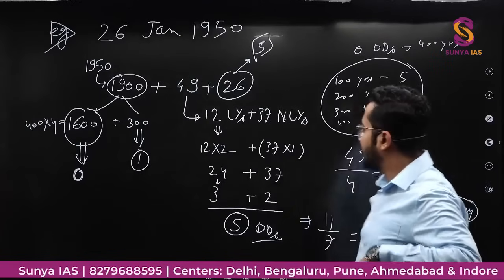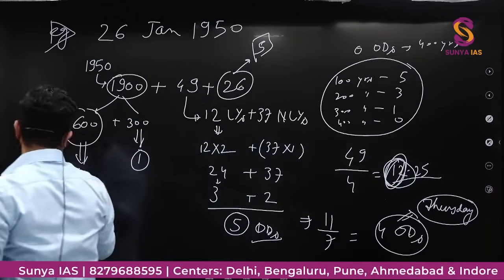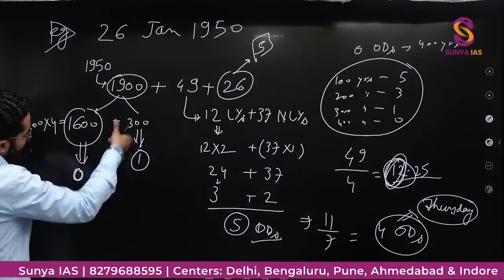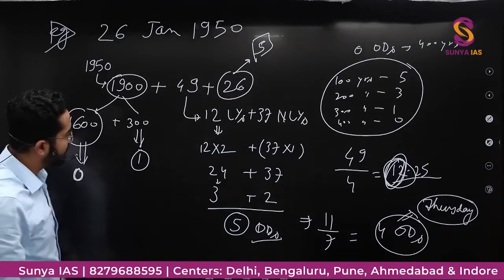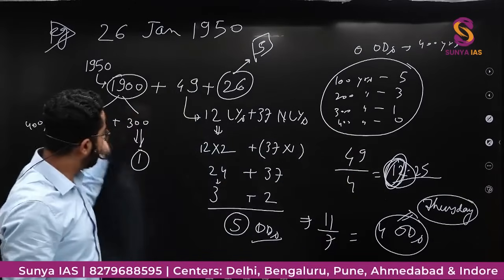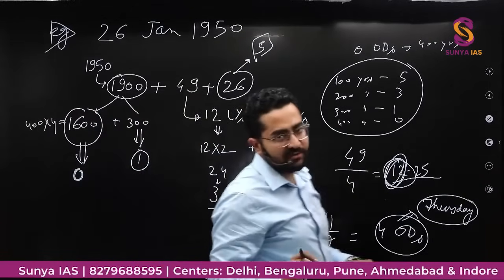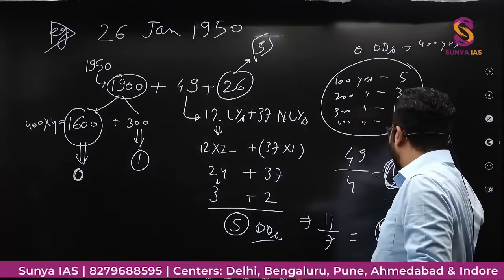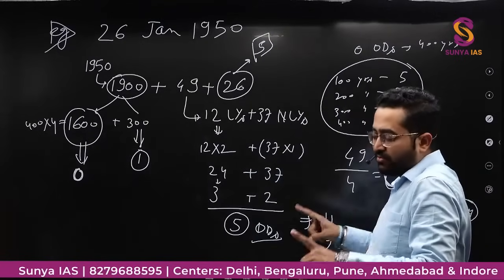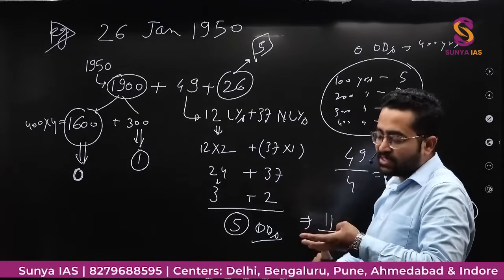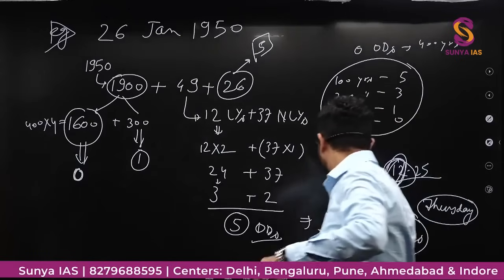और इधर से आपने कैलकुलेट किया 1600 ईयर्स में 0 ऑड डेज, 300 ईयर्स में 1 ऑड डे, बिकॉज ये आपको पता है. And like this you have solved this question and you have got the ultimate number of odd days will be 4. So first odd day Monday, second Tuesday, third Wednesday, then fourth will be Thursday.